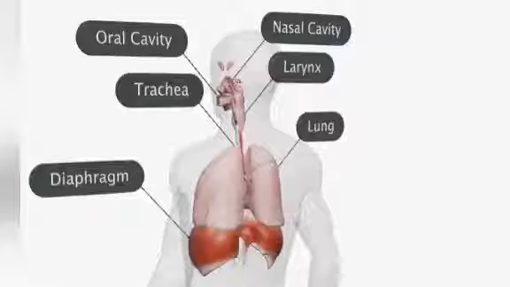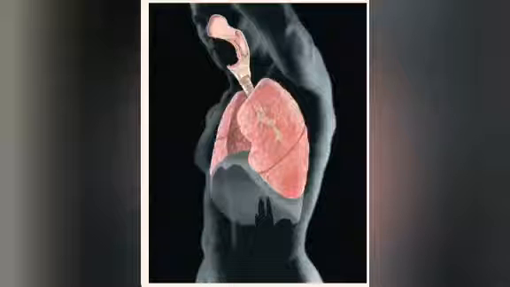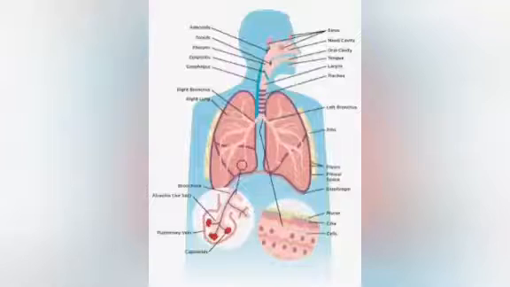Respiration includes ventilation, exhalation, transportation and inhalation. Ventilation is the movement of air into and out of the lungs, exhalation is the gas exchange between the air in the lungs and blood, then there is the transport of oxygen and carbon dioxide in blood, and inhalation is the gas exchange between blood and tissue. These are the four main functions of respiration.